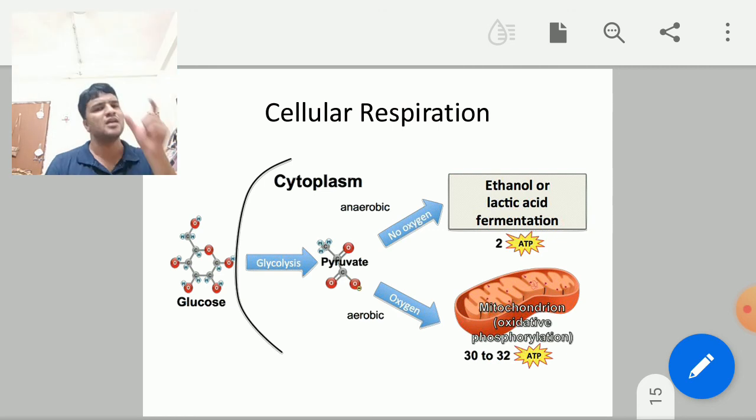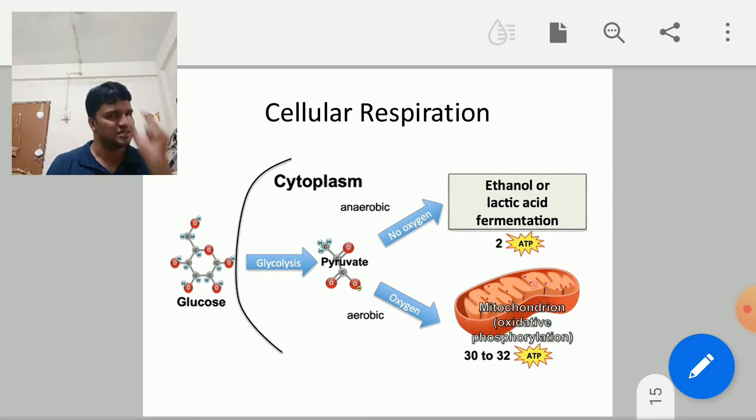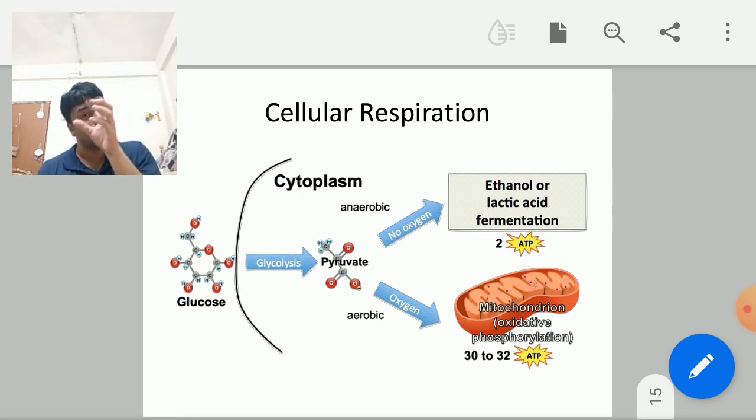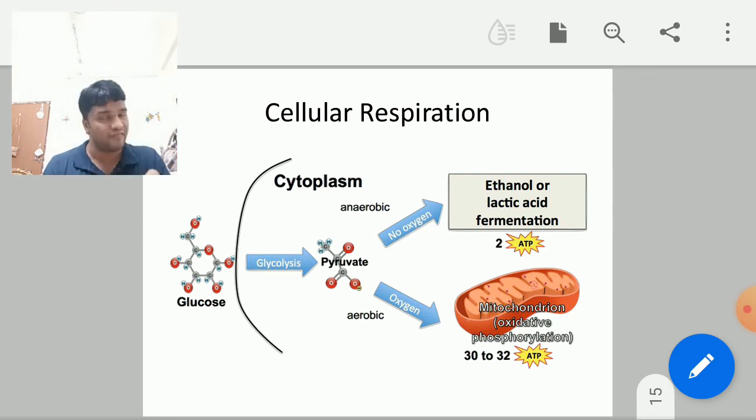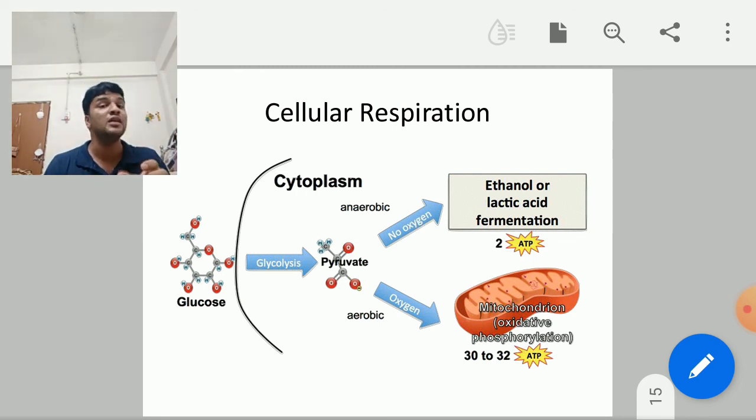But in our body, in the muscle cells of animals, glucose is converted into pyruvic acid and pyruvic acid is converted into lactic acid when there is a lack of oxygen. For example, if you are running or performing any heavy work, you will have muscle cramps.